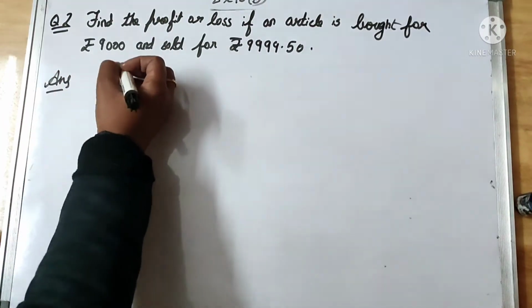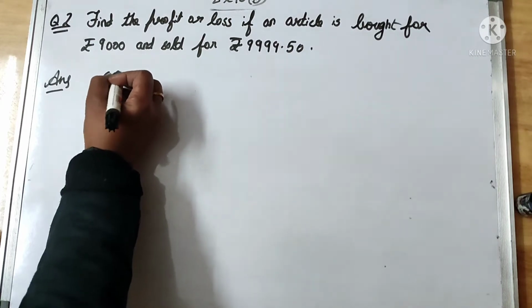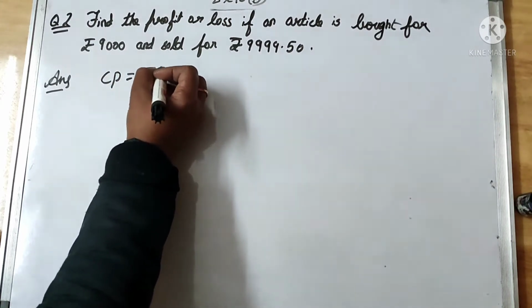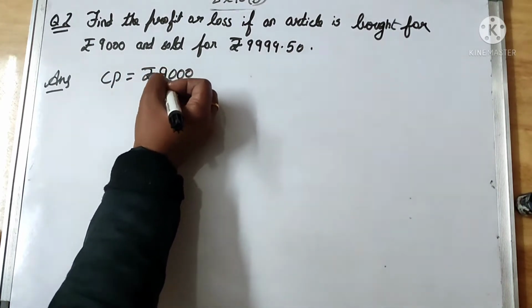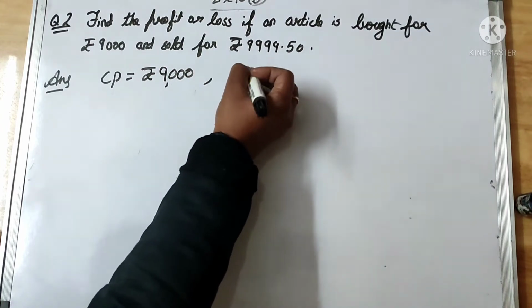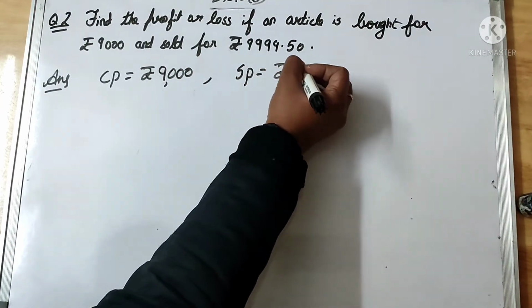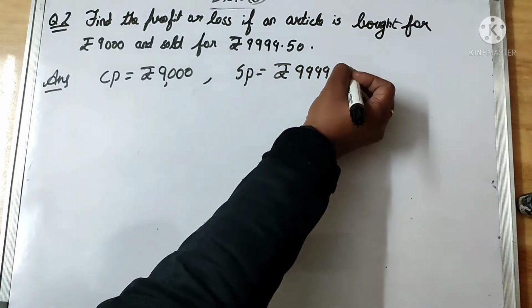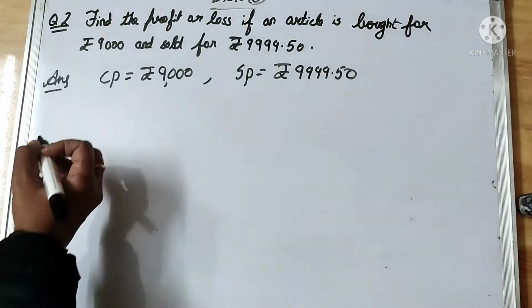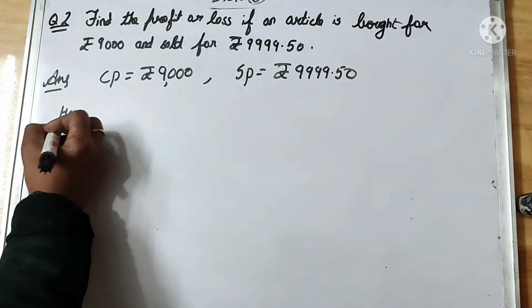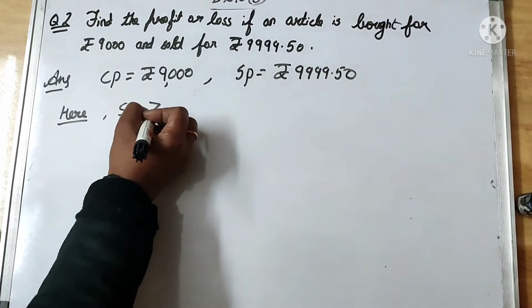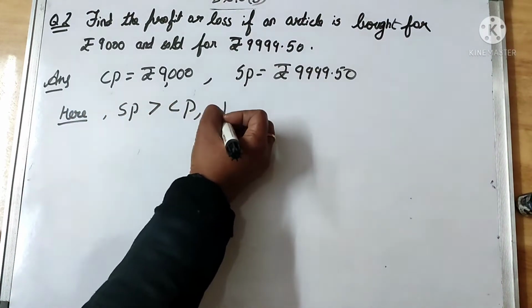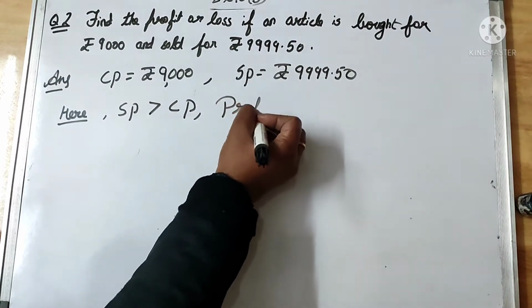So here, since the article is bought, that is cost price is how much? Rupees 9,000. Okay, and selling price is how much? Selling price is rupees 9,999.50. Now here, since SP is greater than the cost price, there is profit.